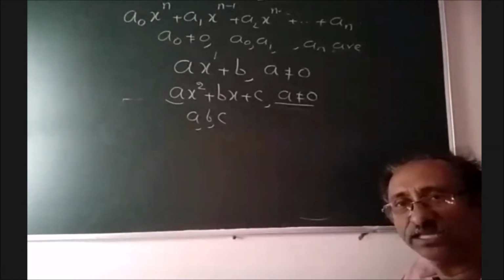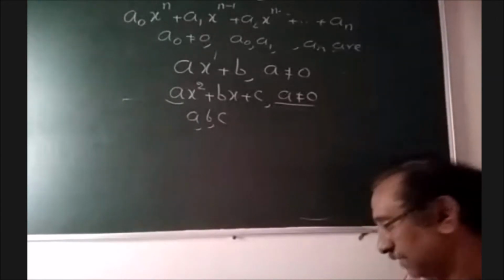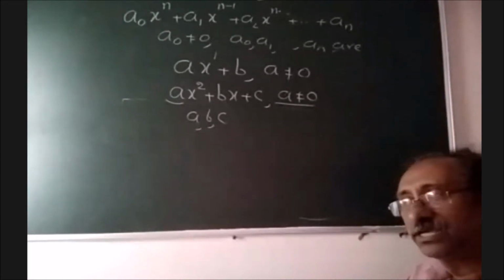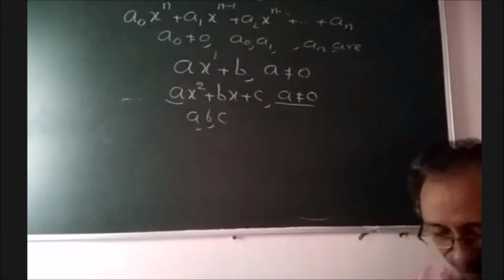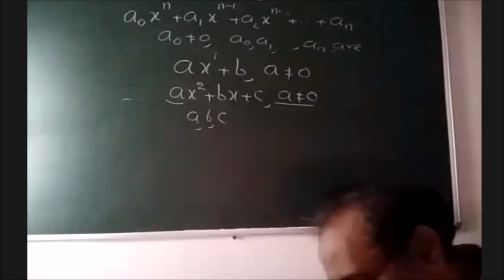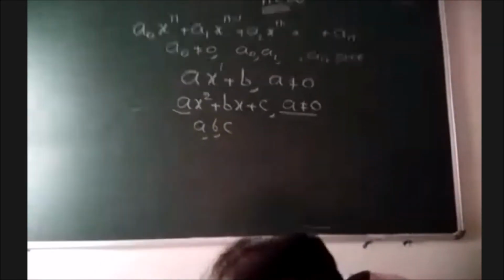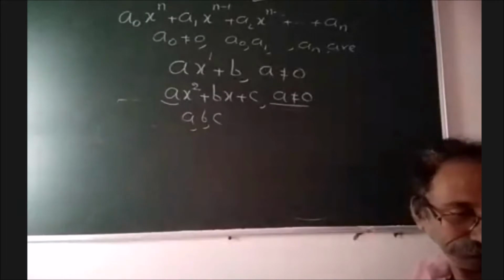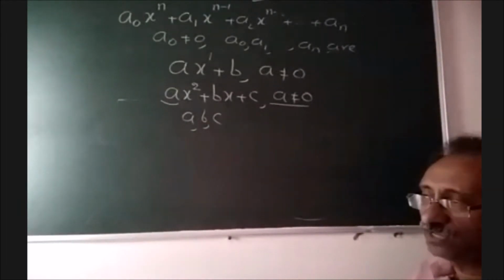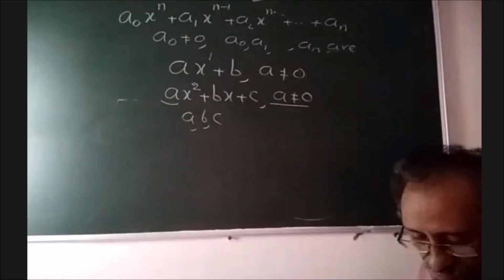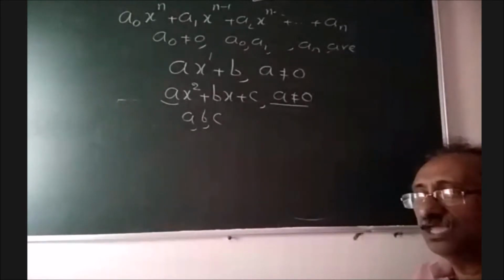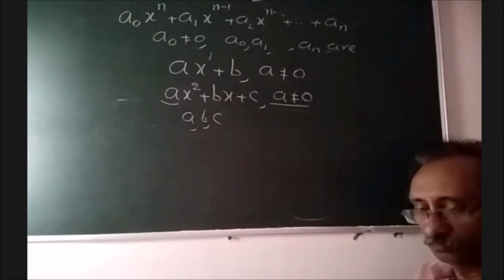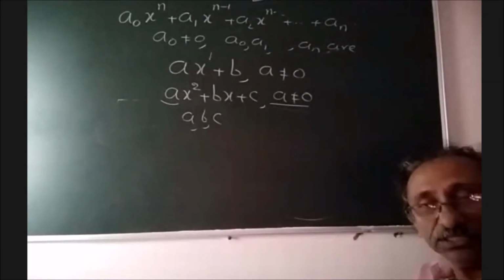A number alpha is called a zero of the quadratic expression ax square plus bx plus c, if a alpha square plus b alpha plus c is equal to 0.